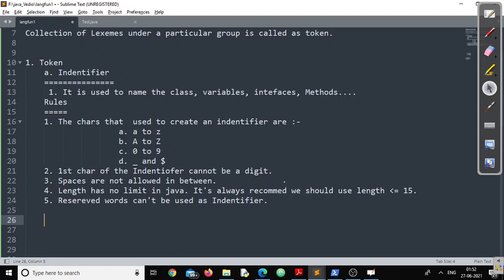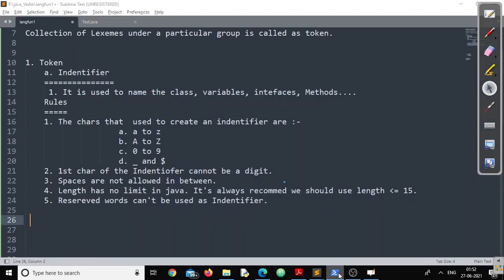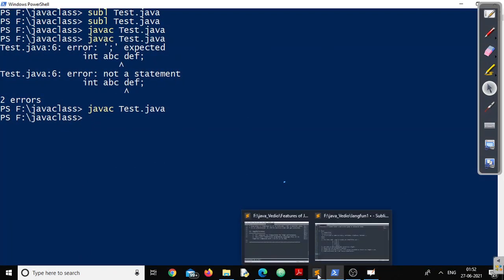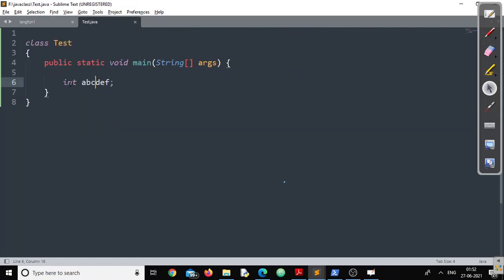What does that mean? Means if I am trying to write int if, my compiler will say this is not allowed at all, because if is a reserved word. If you want to check, we can check. No problem at all. Let us check. See why I am going for that. I've already told you, please don't believe me. You should believe your Java compiler. You always should believe your Java compiler.